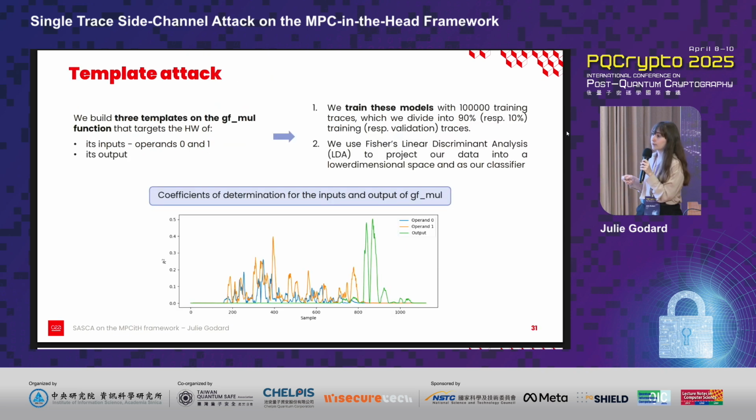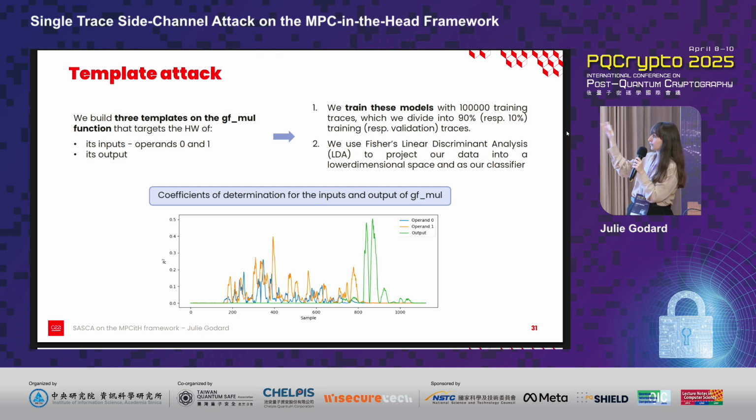We can now see how our attack works in practice. To do this, we need to build a template attack, but first we want to be sure that the function jfmul is leaking. To do this, we have decided to compute the coefficient of determination for jfmul's input and output. The corresponding figure shows that the output is leaking the most, while the two other operands behave similarly.